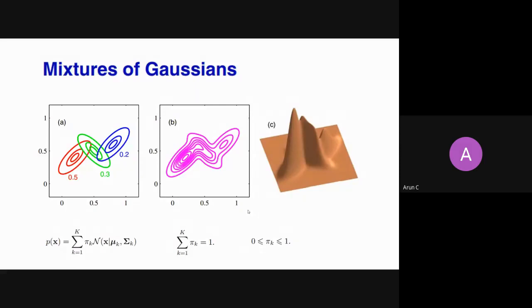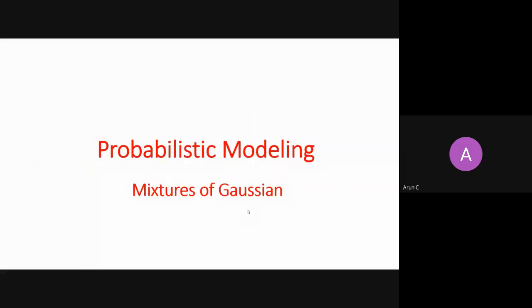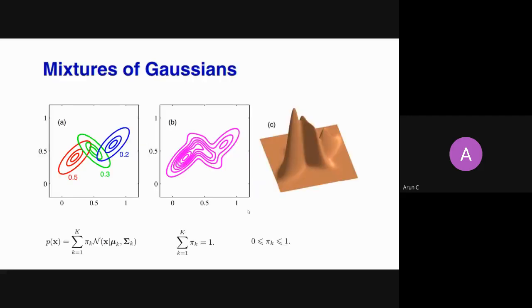Then we said that we want to go for the second technique known as probabilistic modeling, and we were having these mixtures of Gaussians, right? And this mixture of Gaussians was able to represent any kind of shape or density, right?